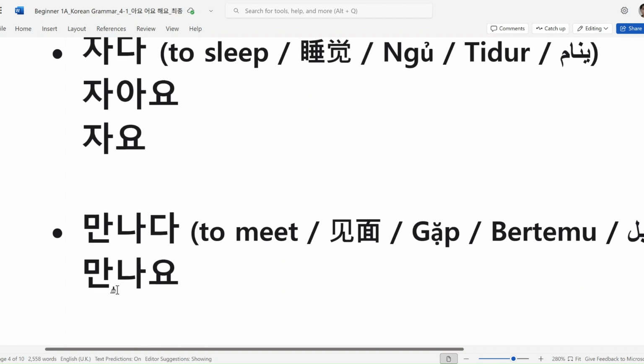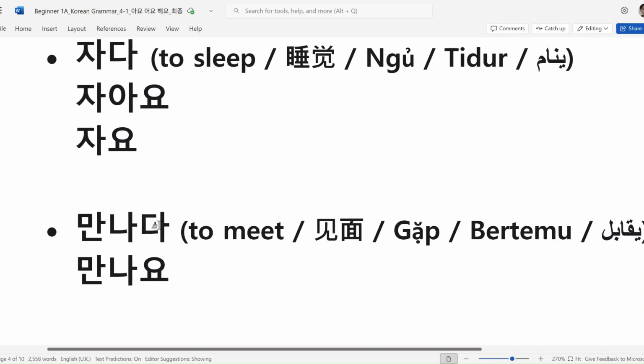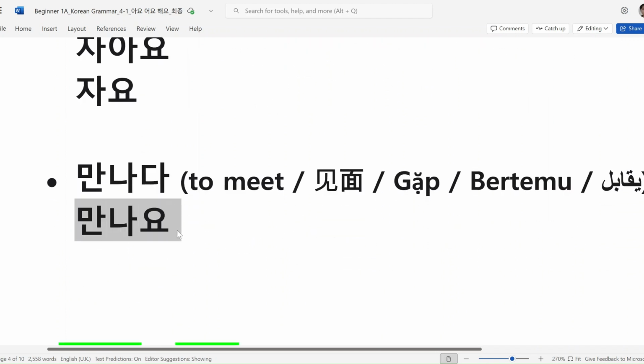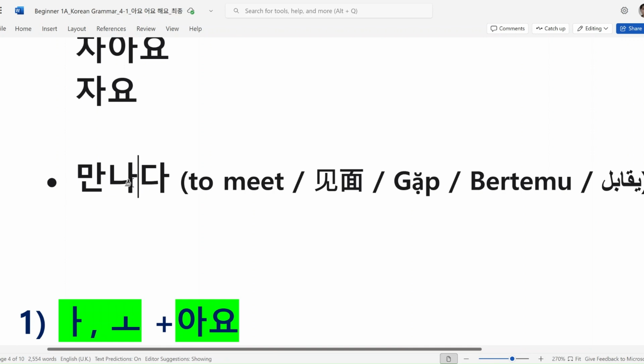그 다음, let's practice to meet. To meet is 만나다. 자, the stem is 만나, and the stem ends with a vowel.